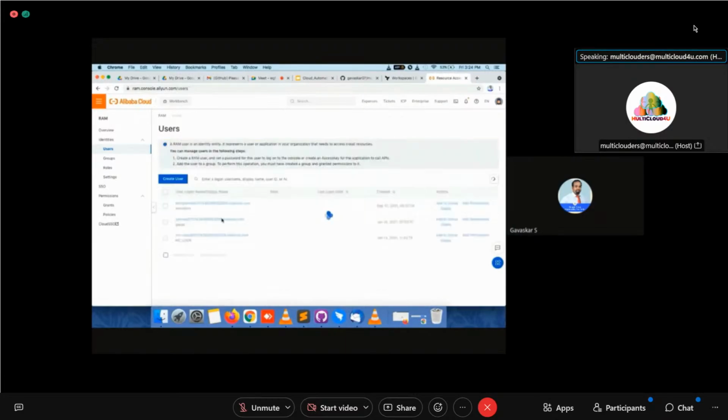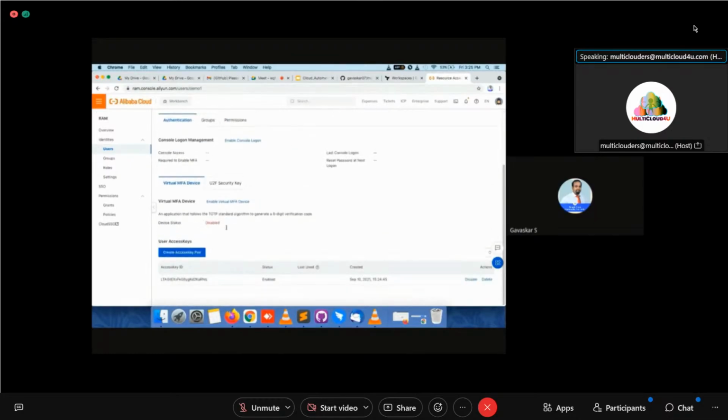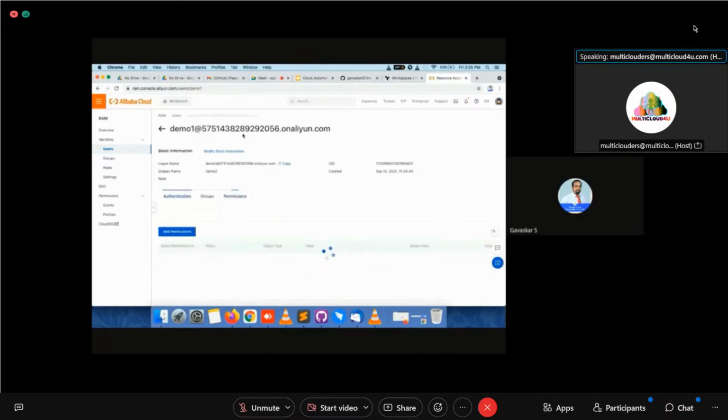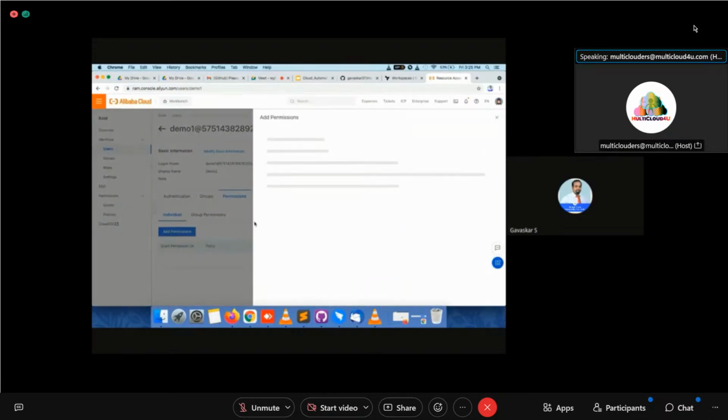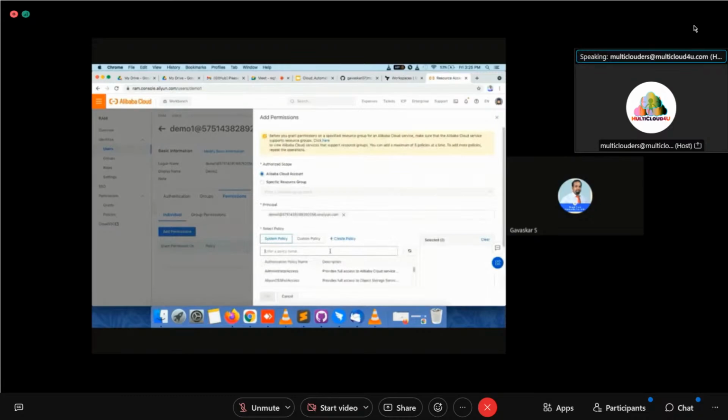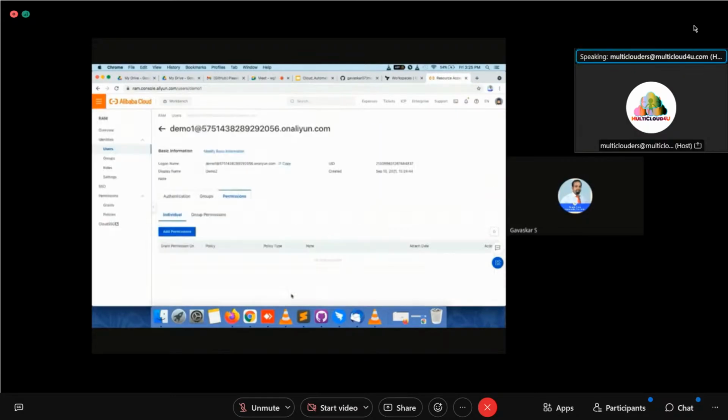Now I will delete this actually. One more thing you have to provide here. Now you have to set permission, that's very, very important. You have to set what this particular user can do. So go to add permission. Now you get to see, to create a VPC you have to give VPC full access. This is the thing you have to do. I am not going to provide this now.